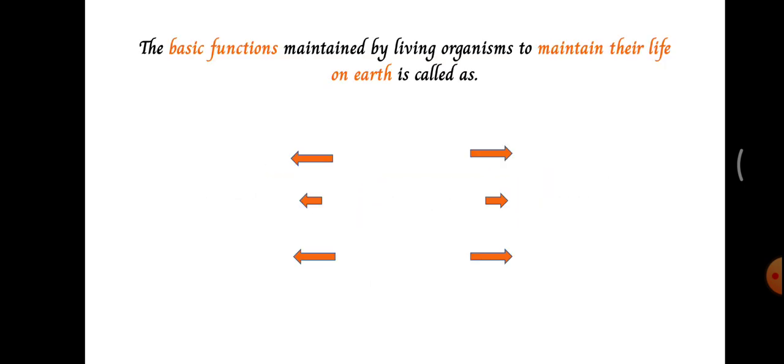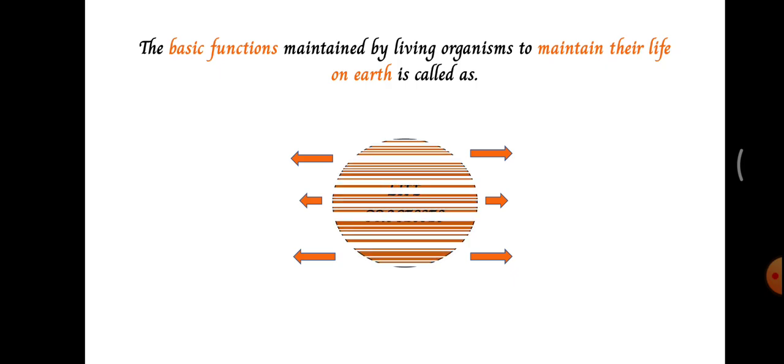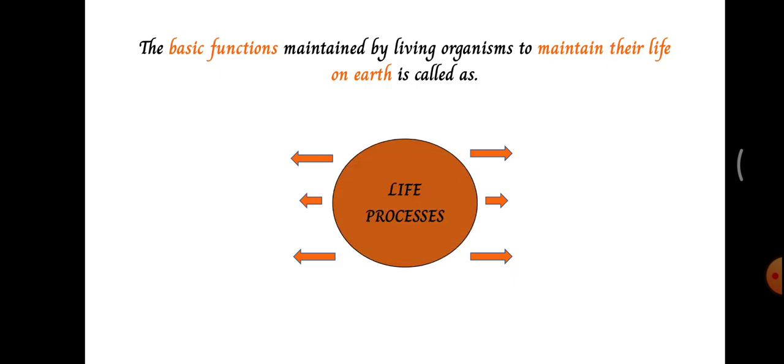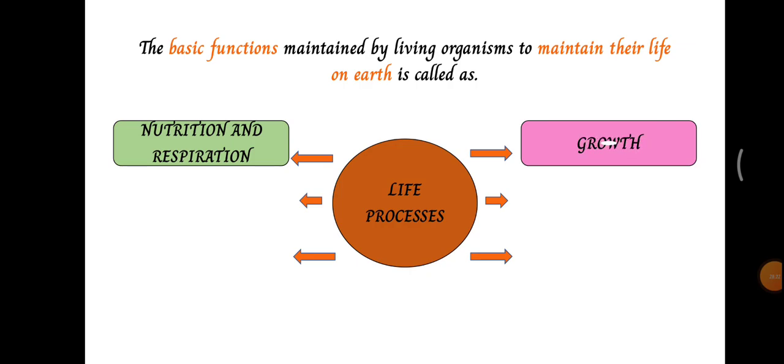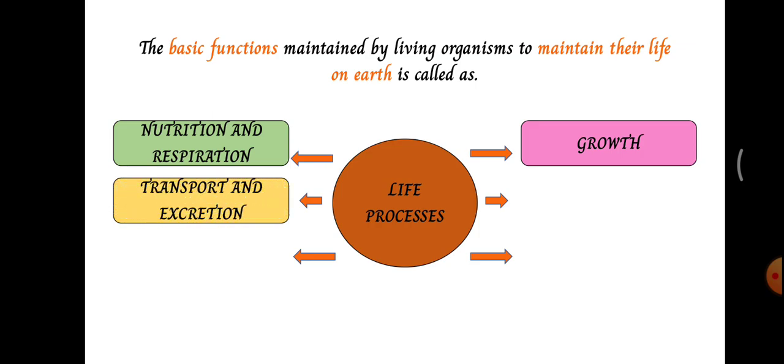Now, what is a life process? Life processes are the basic functions maintained by living organisms to maintain their life on earth. Here we see nutrition and respiration. Nutrition is a process which helps to get energy. Respiration is a process which helps to get oxygen and remove carbon dioxide. Then the transport and excretion.